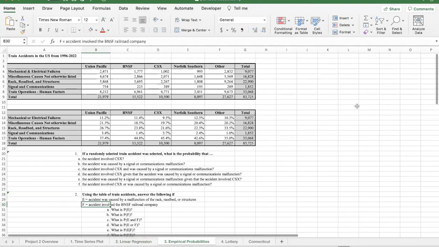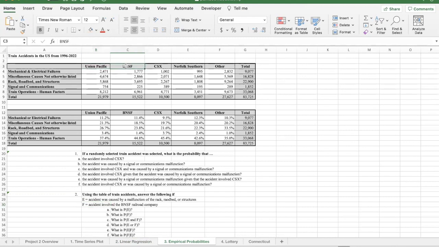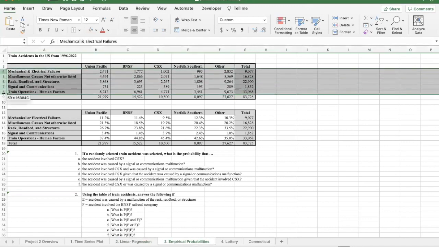This one you're going to see is most like the ones that we do in the textbook. So basically you're going to be doing conditional probabilities from an empirical setting, and we're going to use the train data again. Going across the top, these are the 4 biggest railroad companies in the country, but there are a lot of them. And so a lot of them are grouped in the other category. And then all of these are accidents. And here are 83,000 accidents over that 27-year period from 1996 to 2022. And these here are the type of accidents.